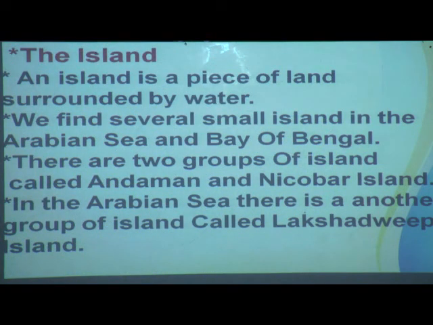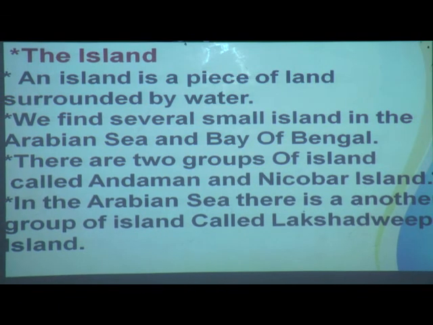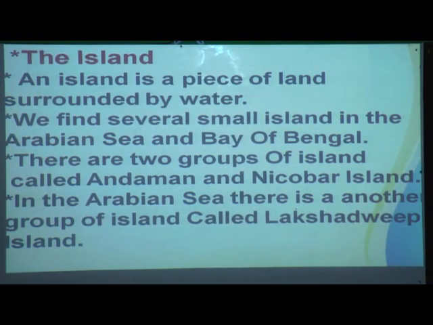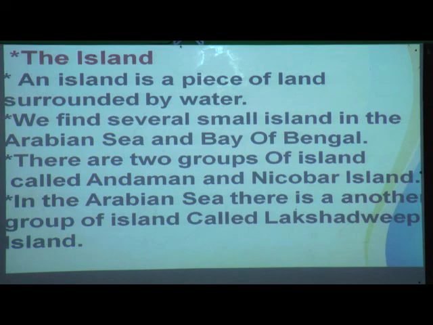Now let us see the island. An island is a piece of land surrounded by water. We find several smaller islands in the Arabian Sea and Bay of Bengal. There are two groups of islands called Andaman and Nicobar Islands. In the Arabian Sea there is another group of islands called Lakshadweep Islands.